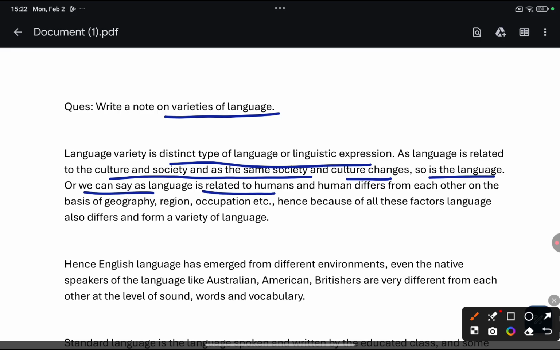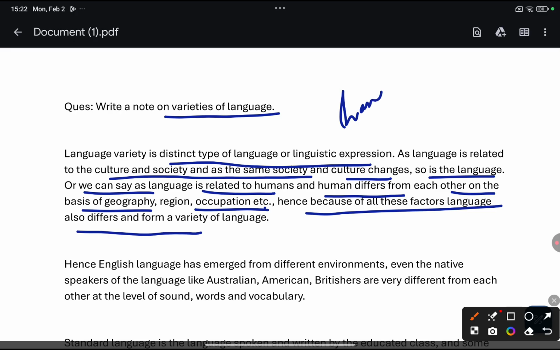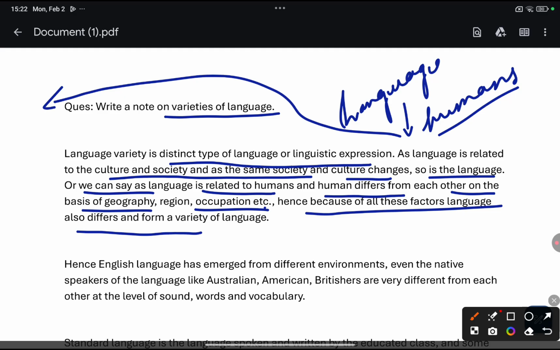Language is related to humans, and humans differ from each other on the basis of geography, region, occupation. Hence, because of all these factors, language also differs in the form of variety. In simple terms, humans differ from other humans on several factors: on the basis of geography, on the basis of education, on the basis of gender, and many other factors you can comprehend by yourself.